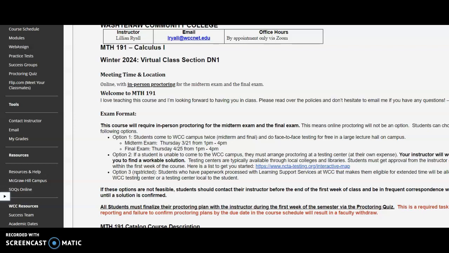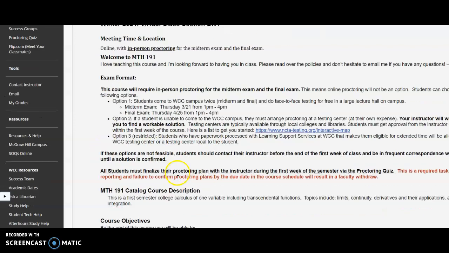Again, those 2 days for the midterm are March 21st from 1 to 4 p.m. and Thursday, April 25th for the final from 1 to 4 p.m. As we get closer to those dates, I will remind you and provide you the room number and everything that you will need to go to for those. All right, so that was about our exams.